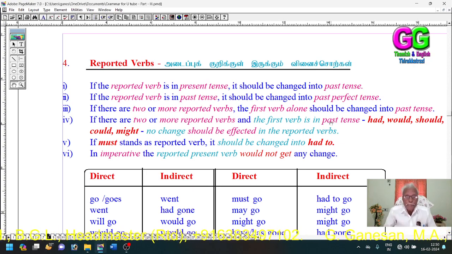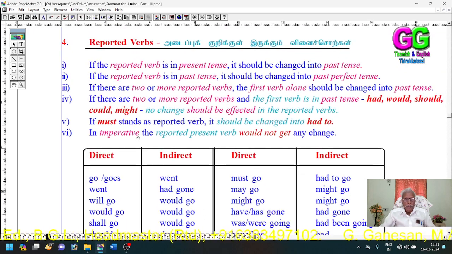That is, my dear students, if there are two or more reported verbs, and the first verb is had, would, should, might, they should be kept as it is. No change should be effected. If must stands as a reported verb, it should be changed into had to. That is, if must stands as one of the reported verbs, must should be changed into had to.